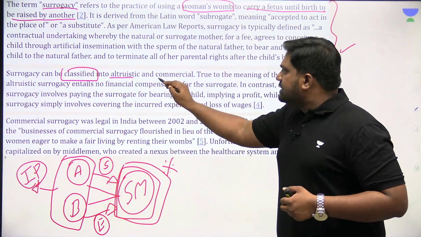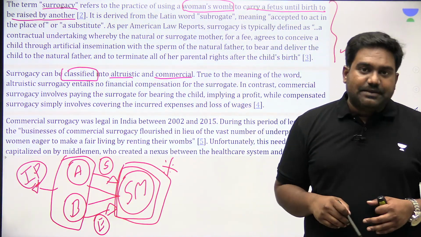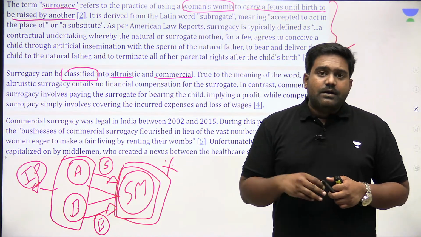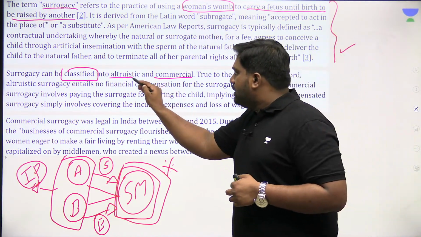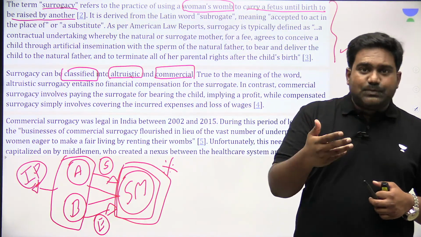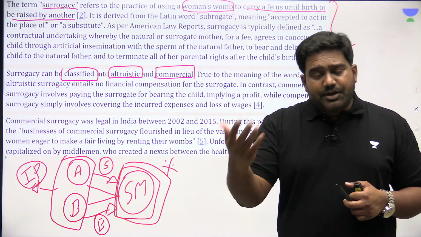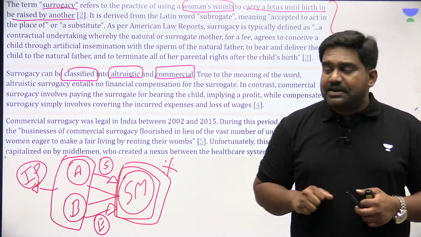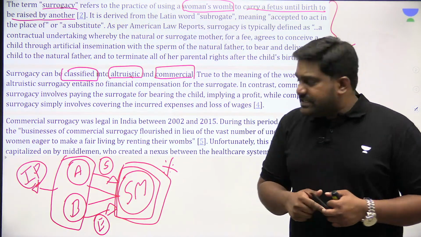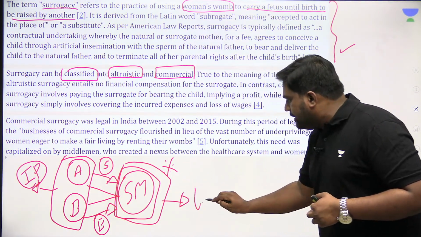But with regard to the whole process, we have altruistic surrogacy and commercial surrogacy. Especially with regard to the legal framework, it's very important to understand what is altruistic surrogacy and commercial surrogacy. Then I'll explain the medical differences between traditional and gestational surrogacy. In case of commercial surrogacy, obviously there is a commercial angle involved here.